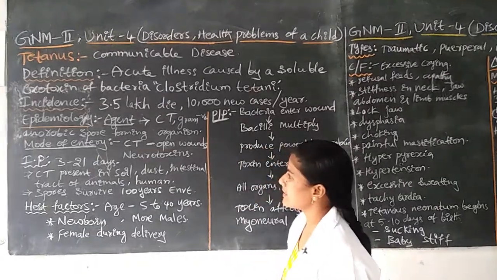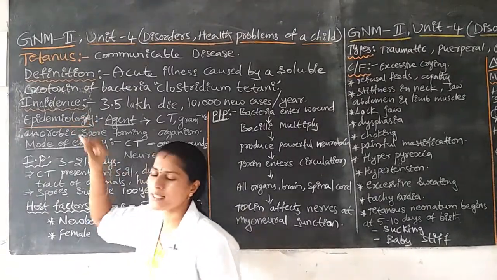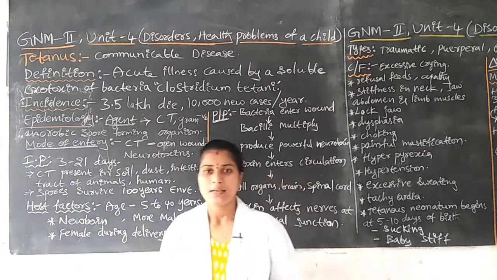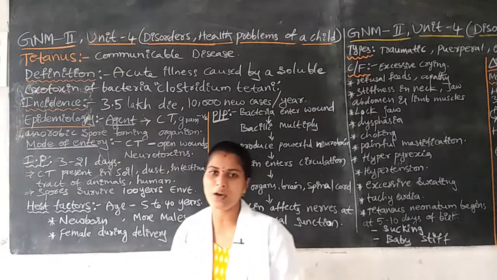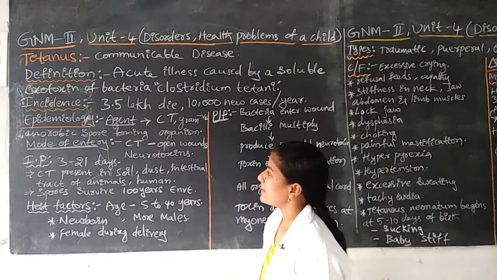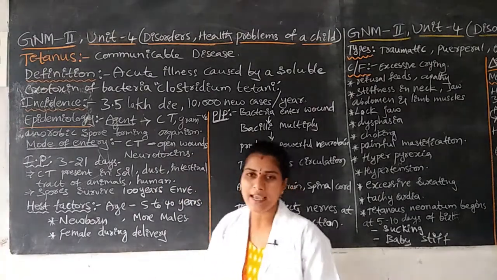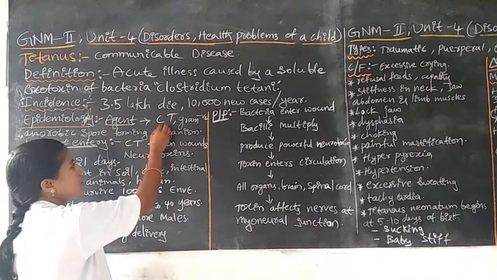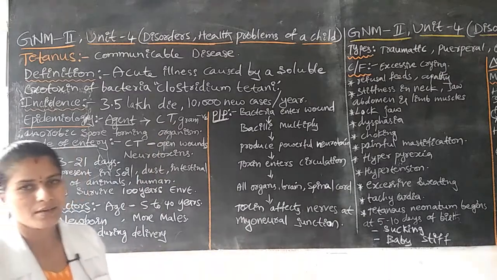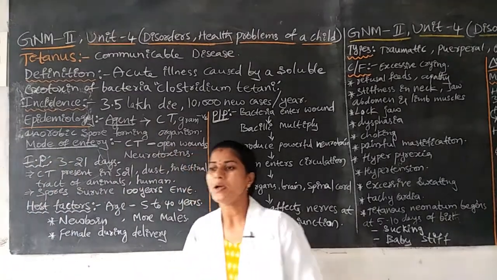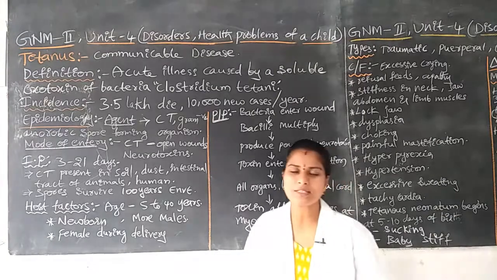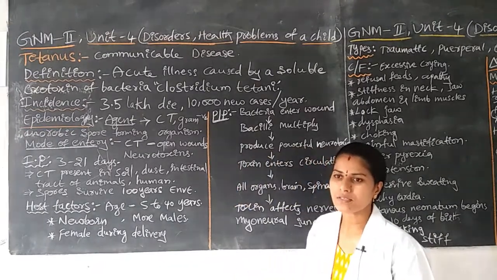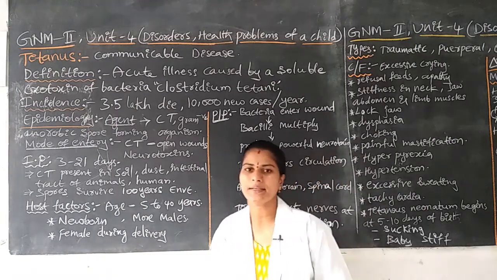Next, epidemiology. What is epidemiology? How the disease comes about, and which part of the body the disease affects. In the epidemiology, the first is the agent, Clostridium tetani. It is a major causative organism for tetanus.